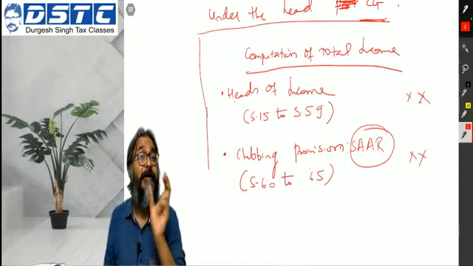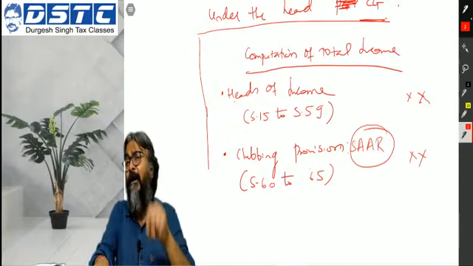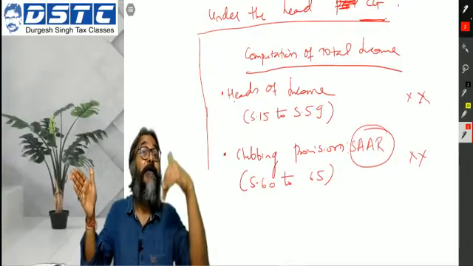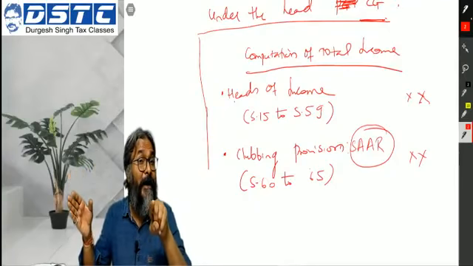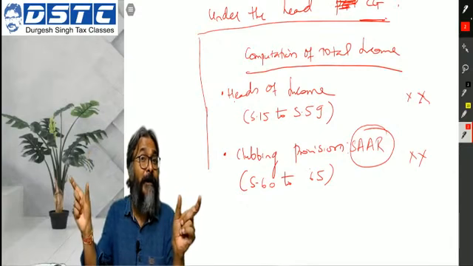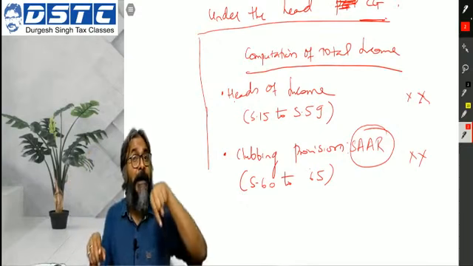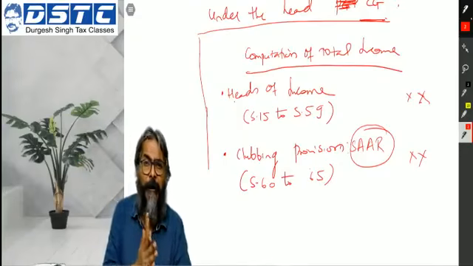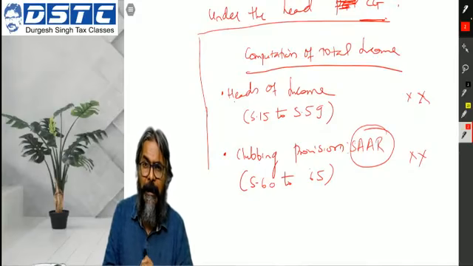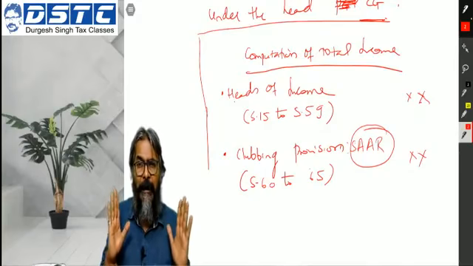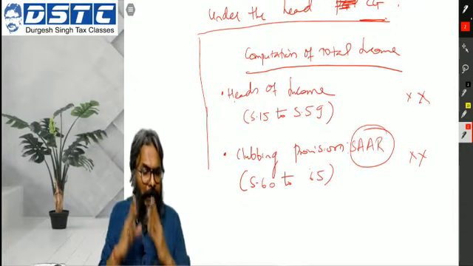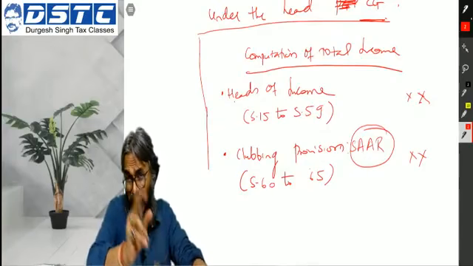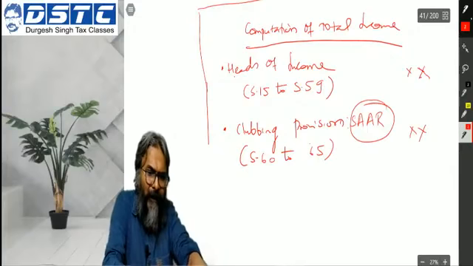So what I said, SAR, it's a specific anti-avoidance rule, and I have already told you in my earlier class also, between a specific charge and a general charge, specific always prevails. In the same way, between a SAR versus a GAR, it is the SAR that will prevail over the GAR provision. Why? Specific always prevails over the general provision. Just keep that perspective in mind. Did you all get this, students? Fine. So this is your clubbing provision. Again, we are going to do this in your last module, where all these IPCC related topics we are going to capture.